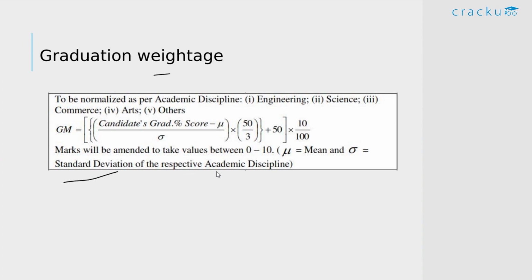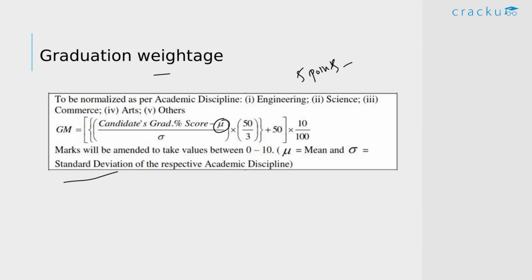This is not as ugly as it looks. It's a simple formula. This just means that for a specific board, if you have a score near the mean, then you'll be getting 5 points out of the 10. If you're above average, you'll be getting more than 5 points. And if you're below average, you'll be getting less than 5 points.